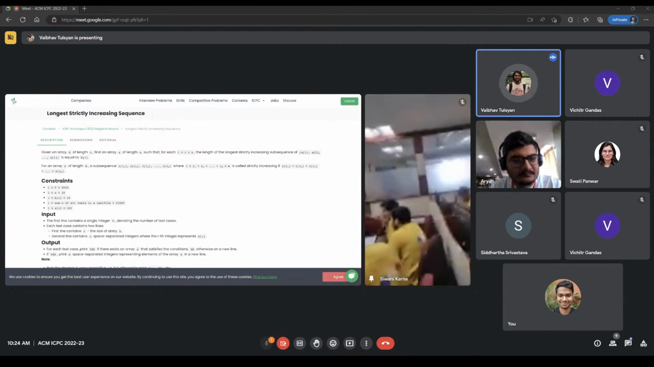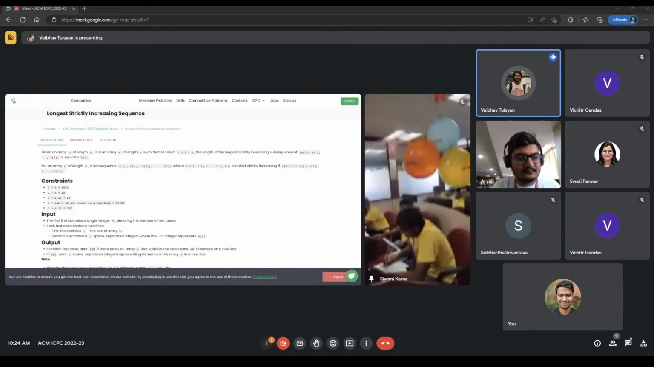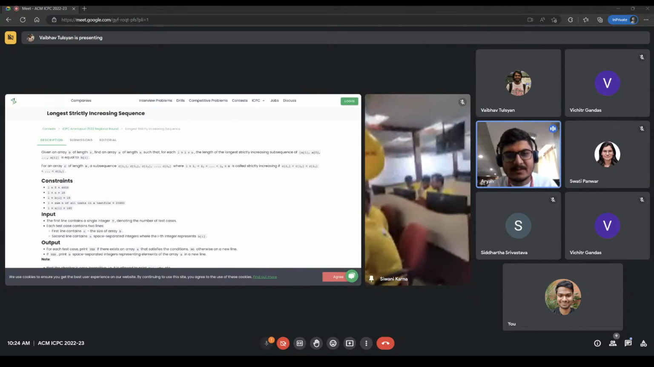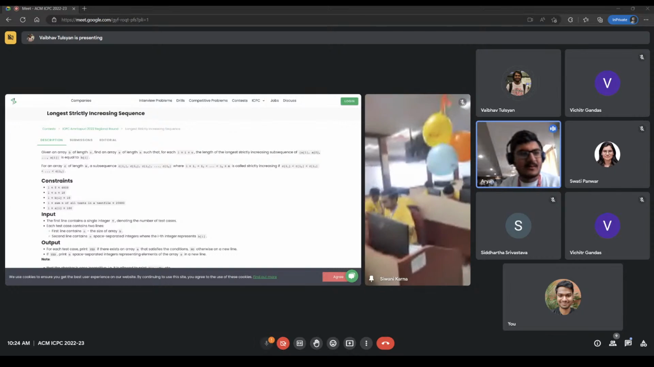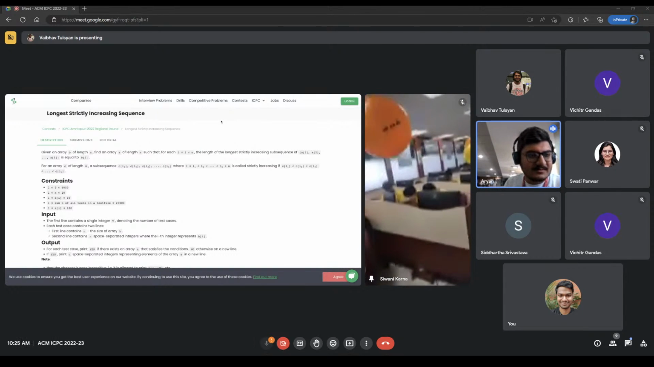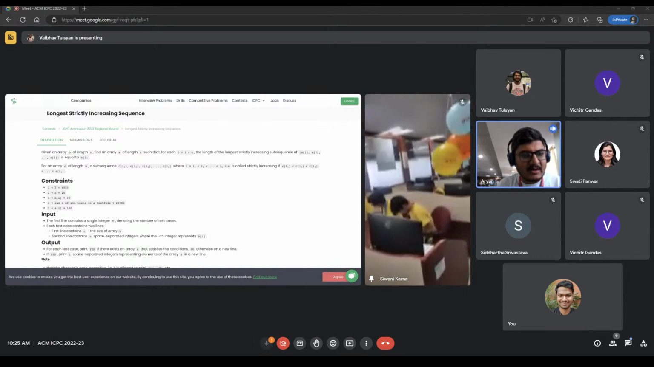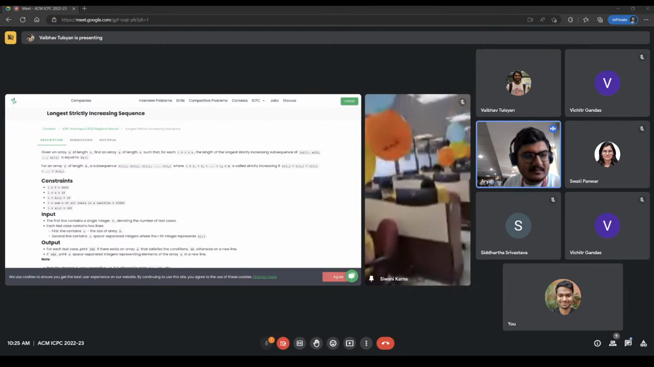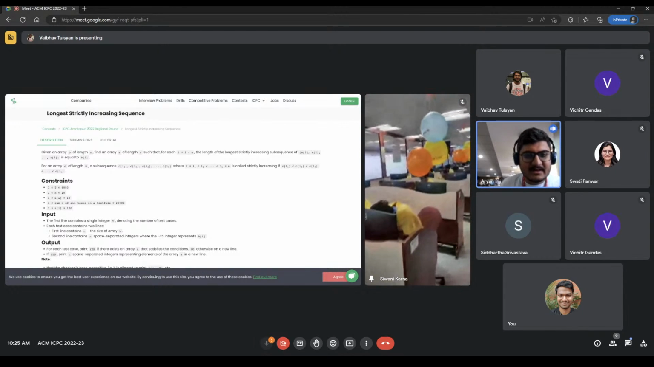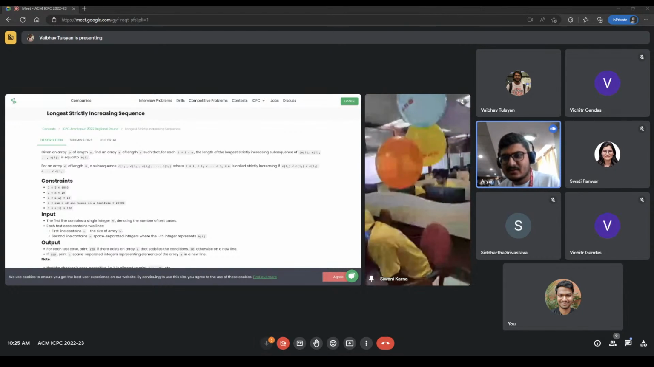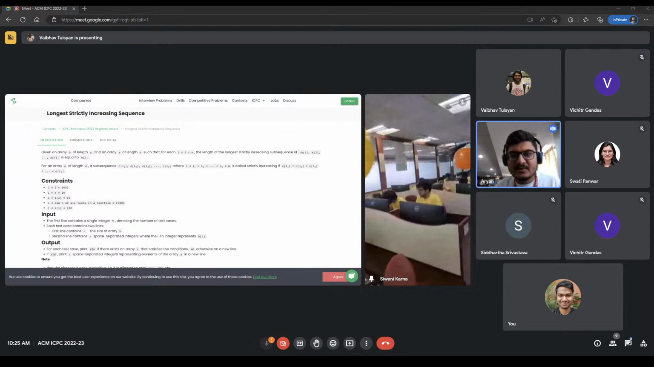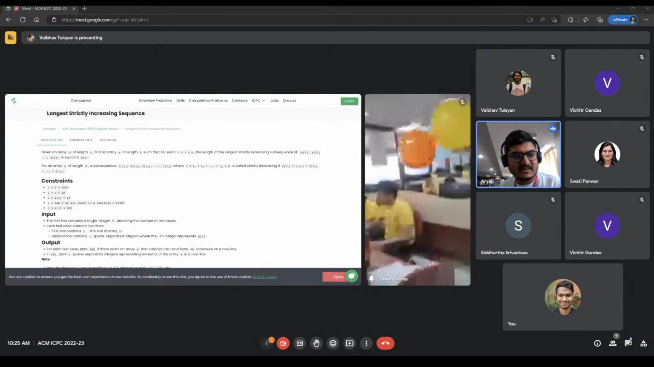So, Aryan, would you like to go over your problem now? Yes, sure, Raman. So, hello everyone. So, let's read the problem statement once. In the problem, you are given an array B of size n, and you have to find one array A such that for each prefix of A, the length of the longest strictly increasing sequence is equal to Bi.